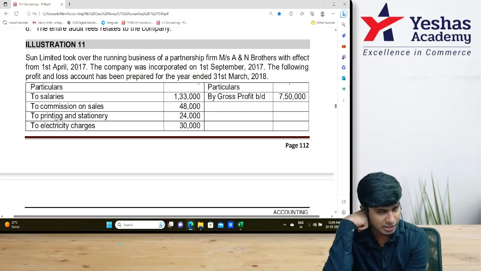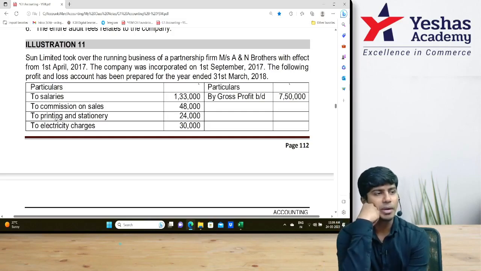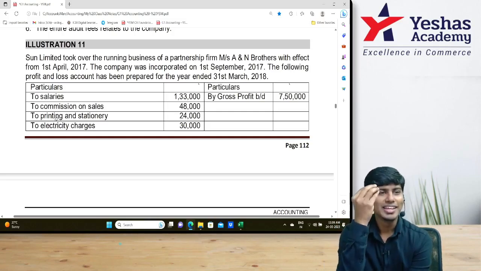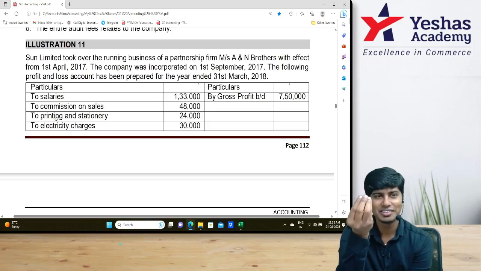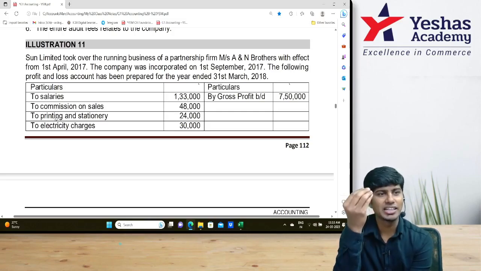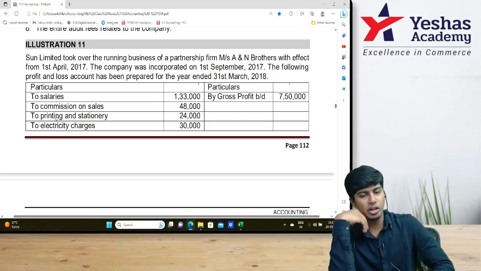A and N Brothers with effect from 1st of April. Underline 1st of April, date of acquisition. Did you underline that, right? DOA? Yes. Company was incorporated on 1st of September. Underline that and write DOI, date of incorporation.